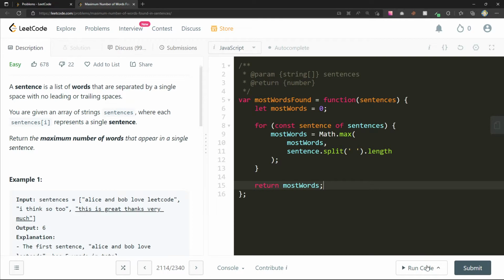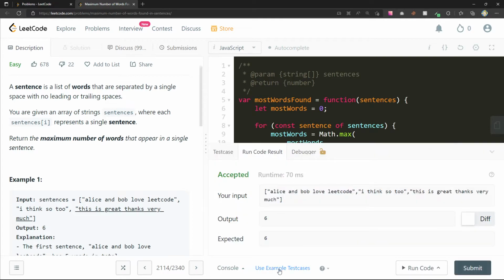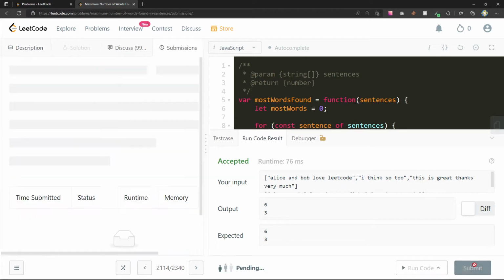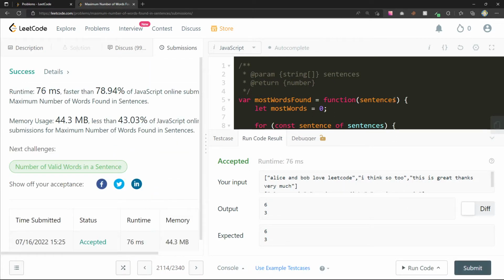Return mostWords. Let me see how this runs. So 6 and 6, 6 and 3, 6 and 3. Cool. So this runs, this is decent, but I think we can do better.